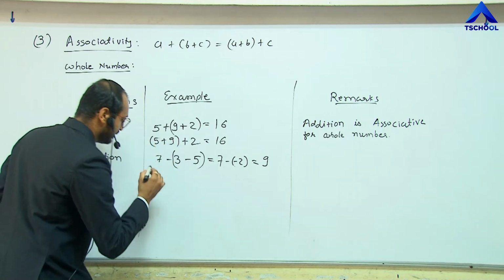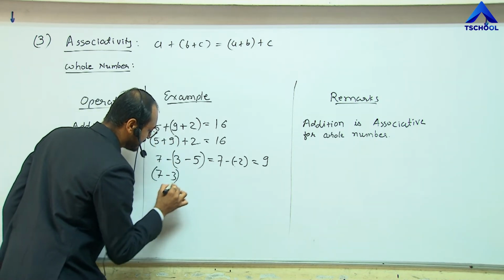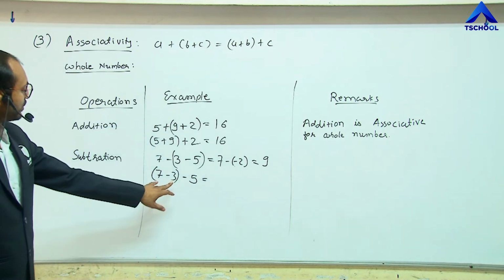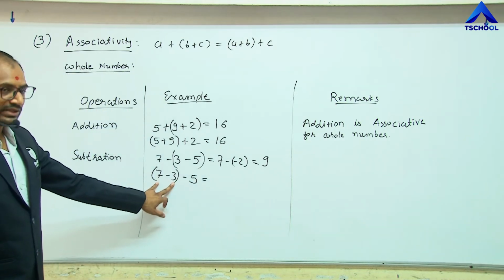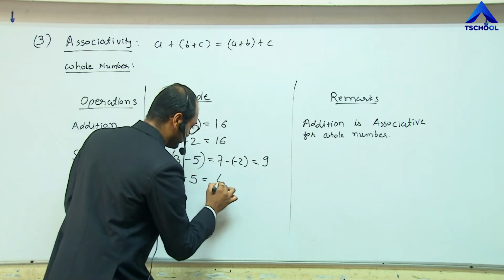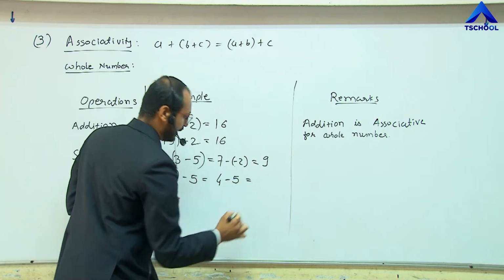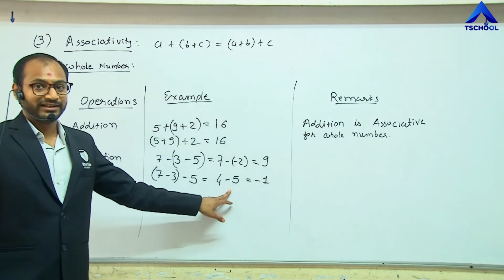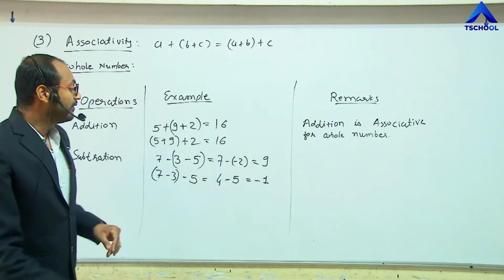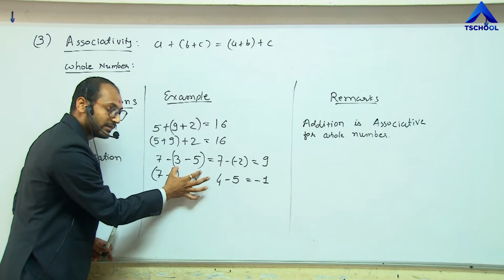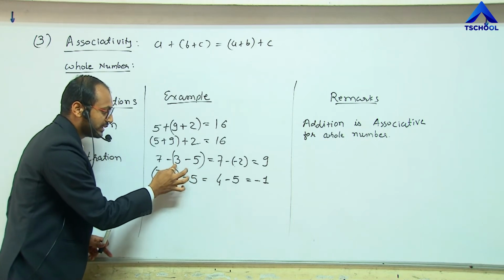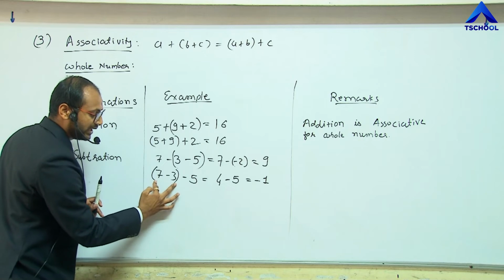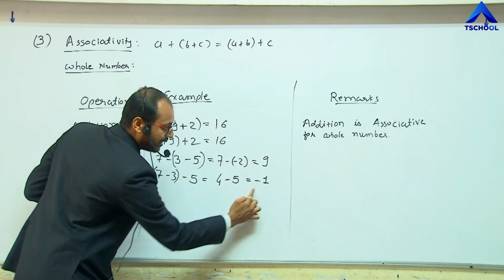Now let me take the grouping of 7 and 3 for the second example. So 7 minus 3 gives 4, minus 5 gives the result minus 1. See here, when we change this grouping, initially we grouped 3 and 5 and got 9, and then we grouped 7 and 3 and got minus 1.